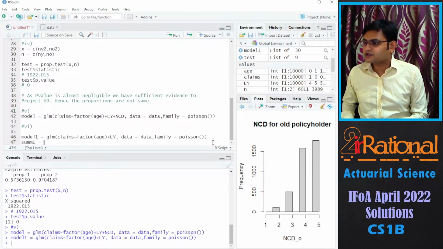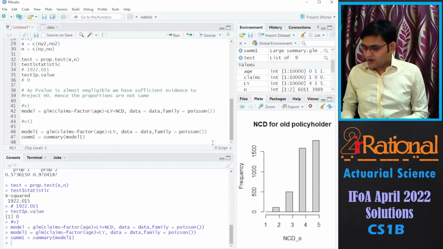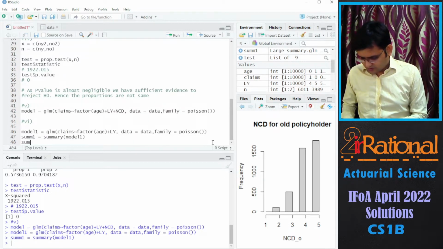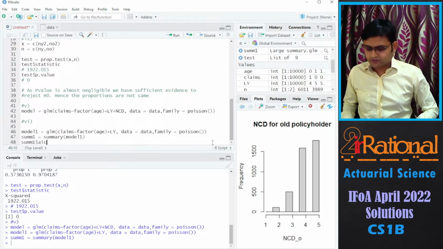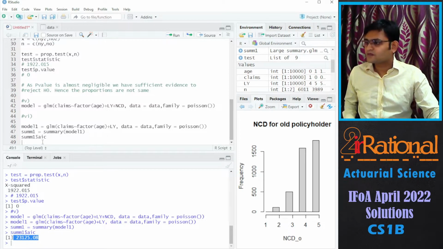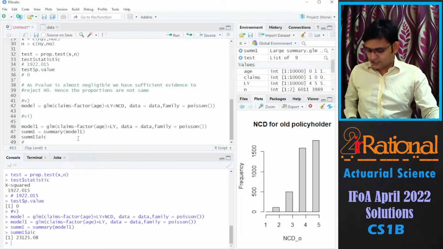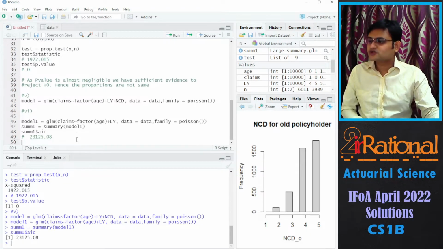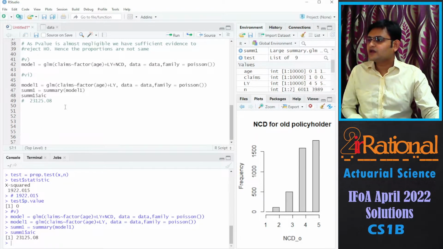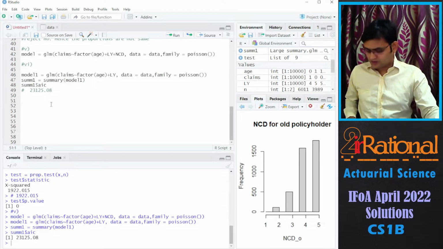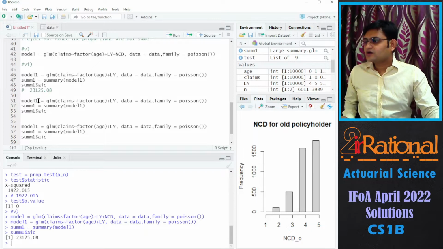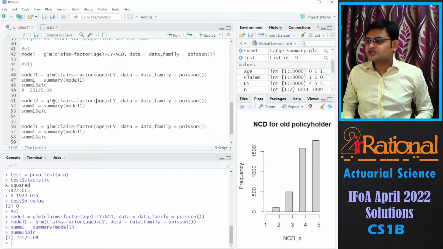So I'll write the summary. And the AIC number. So you can definitely use AIC number for comparison. You can also use ANOVA. I'll show you both of them. Here I'll need two more models. So I'll just copy this. I'll change each one of them.